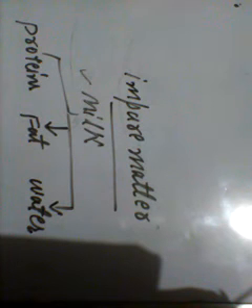So milk is not pure matter, unlike salt, sugar, or a glass of water, because here it consists of protein, fat and water. So the matter which consists of more than one type of particles is called impure matter.